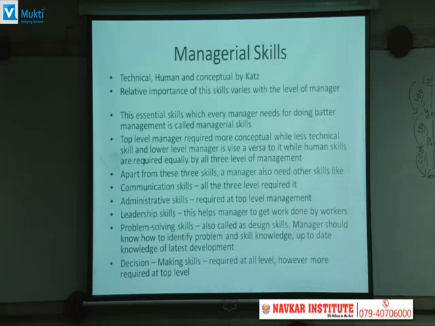A manager should know how to identify a problem and possess the ability to find the best solution for solving any specific problem. This requires intellect, experience, and up-to-date knowledge about the latest development practices going on in the field of management. So problem solving skill is a design skill also.